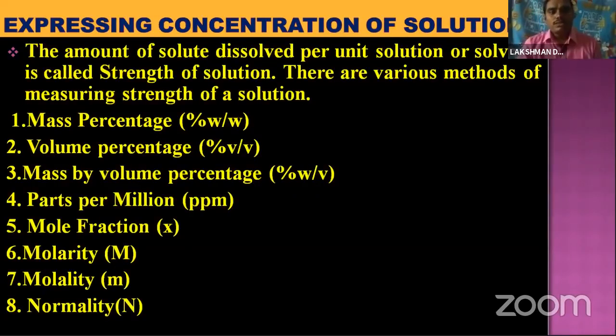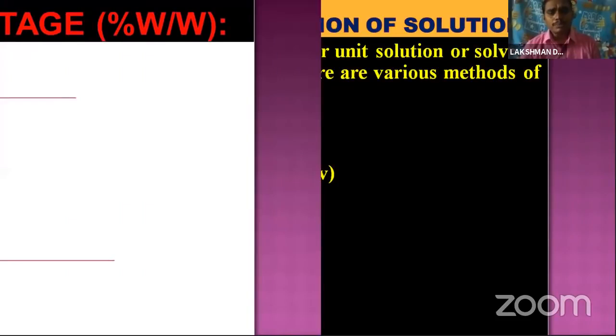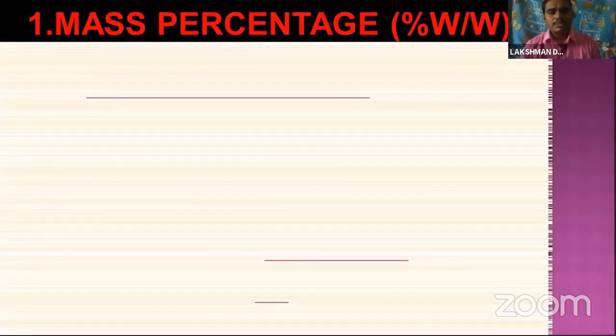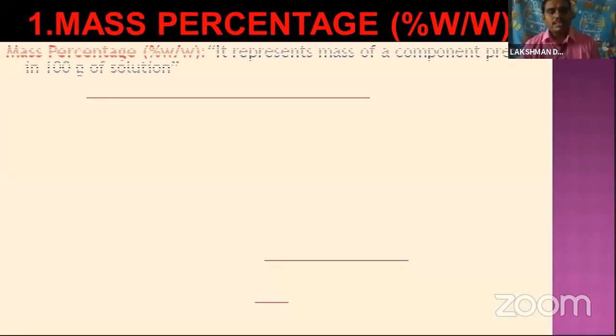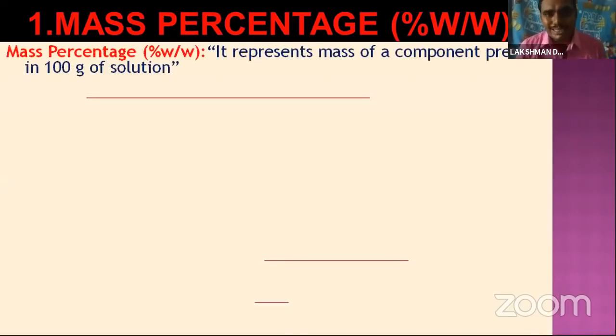The first one is mass percentage. So what is mass percentage? It represents the mass of a component present in 100 grams of solution. Here the component may be solute or solvent, anything.